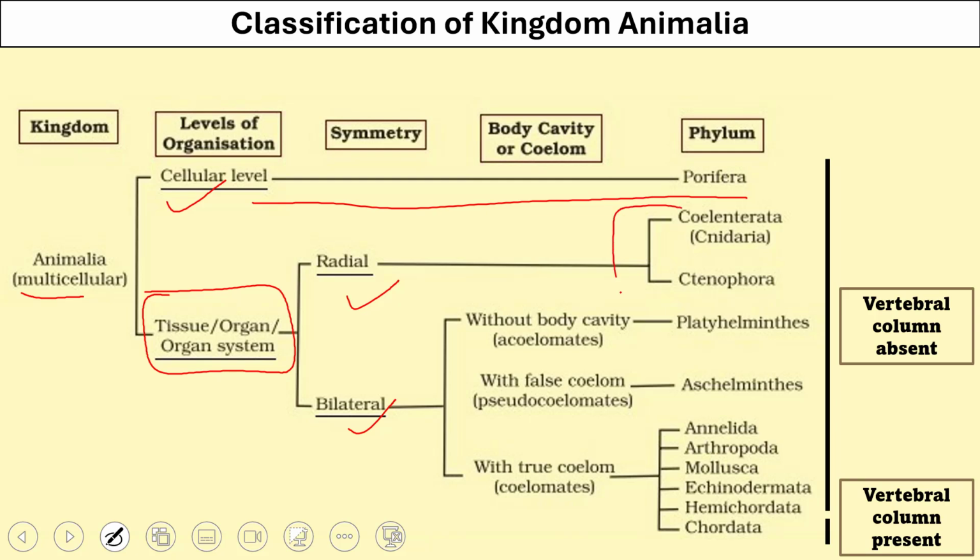But radial symmetry is also seen in animals like starfish or jellyfish. When you have bilateral symmetry, the body cavity can be absent, or a false one present, or a true one present. So based on these major characteristics, we see that the animals can be classified into different groups. But the major category is decided by the presence or absence of a vertebral column.